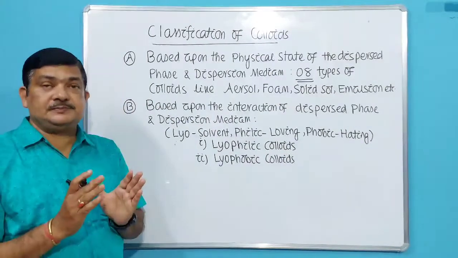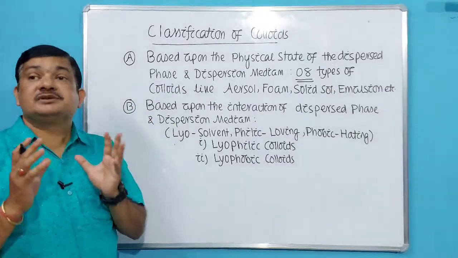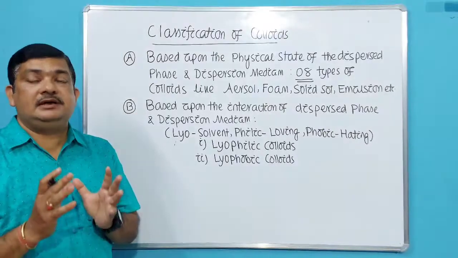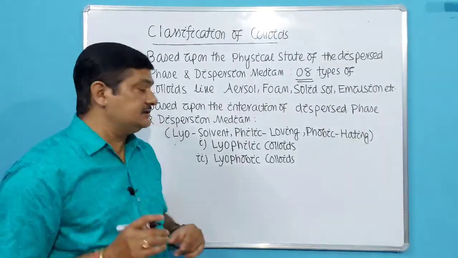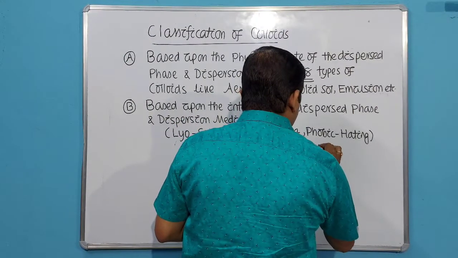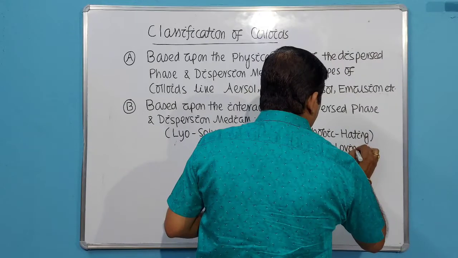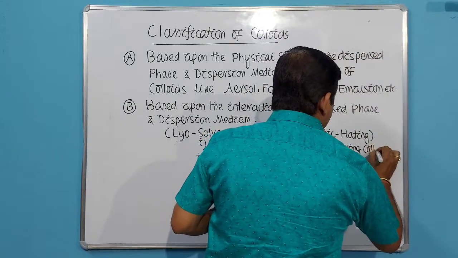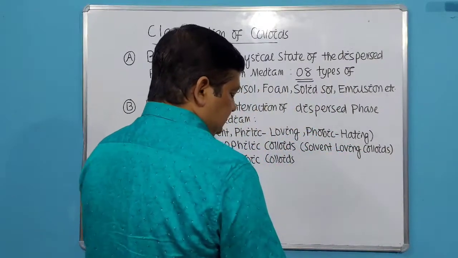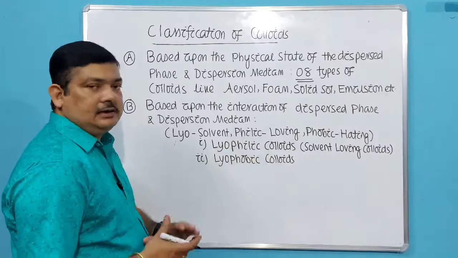That means the dispersed phase, they are attracted to or they love the solvent, that means the dispersion medium. So they attract each other, they love each other. So they form a stable solution. So it means solvent loving colloid. Here the two phases love each other, they are attracted by each other. Okay. So they are known as lyophilic colloids.